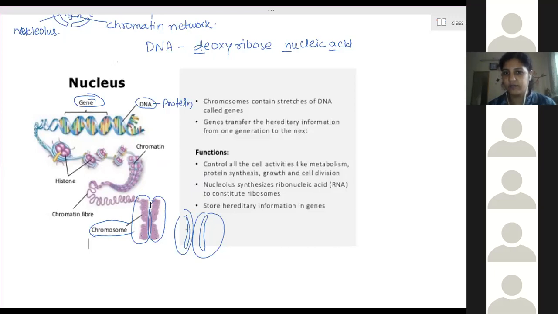Ma'am, DNA is kind of a protein, no? Yeah, DNA is one type of protein, that means DNA and protein both. So therefore we call it protein also. RNA also is there, so therefore we use the word protein. Clear?